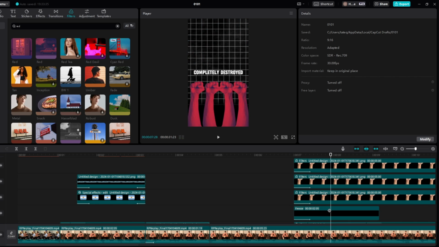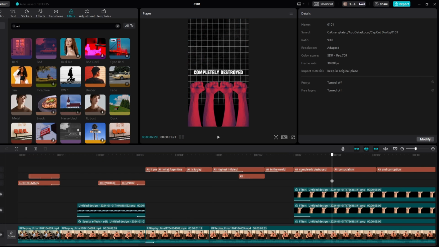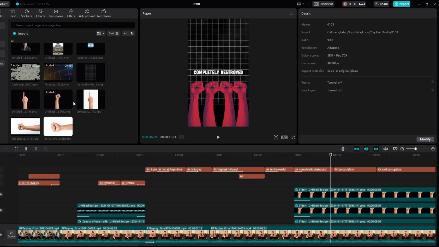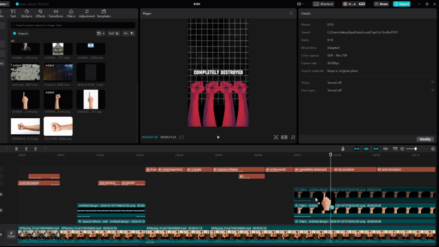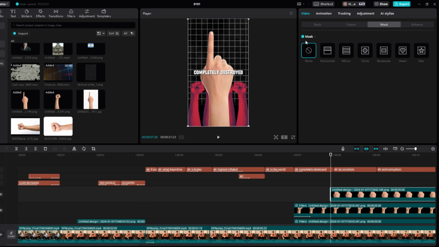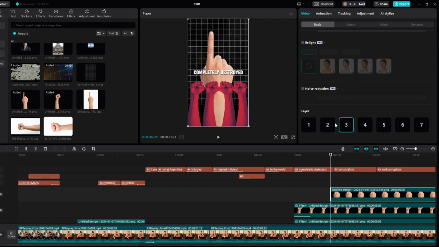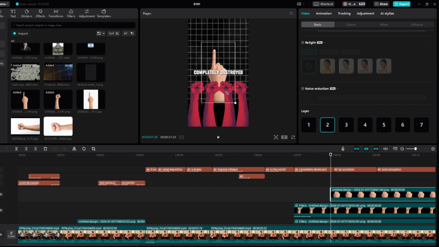And then right here as well. And then right where it says destroyed, so like here, then we're going to add in this pointing finger. This one's the wrong one, hold on a sec. Add the transparent one, of course. And then what we're going to do with this before we do anything is we're going to bring it behind everything. So just like so. And we're going to bring that there. Completely destroyed. And this one will also slide up, so if we just make this one just like so, and we can actually tilt it just so it's like that.